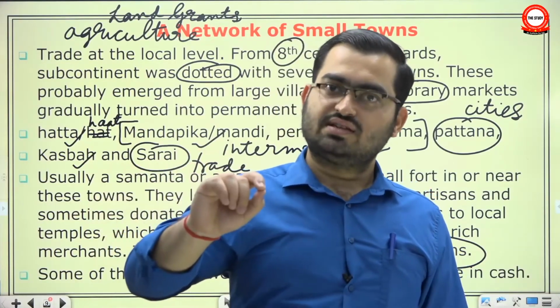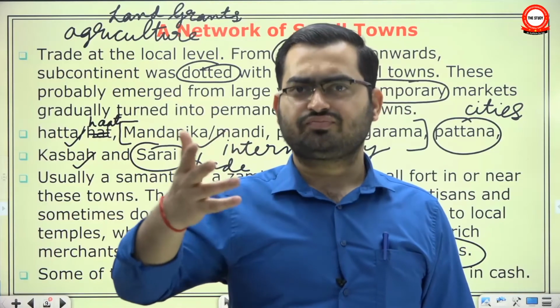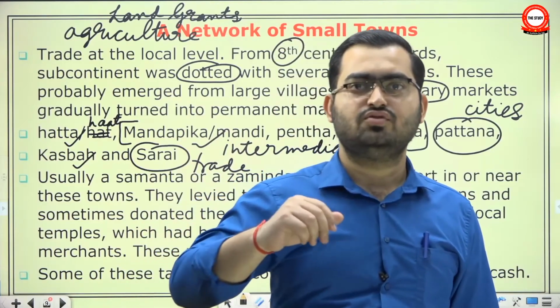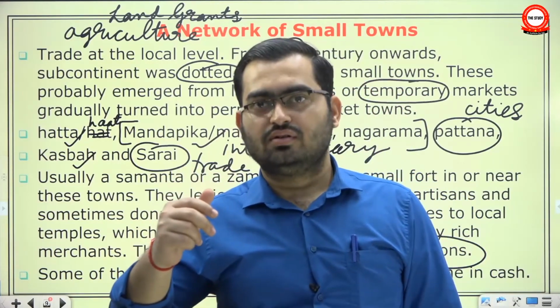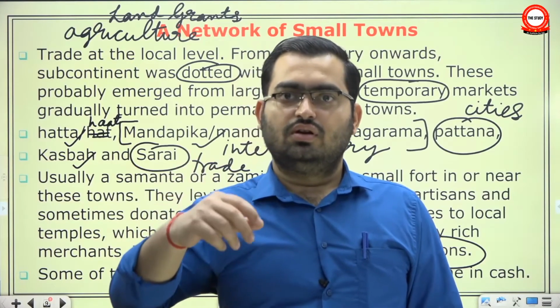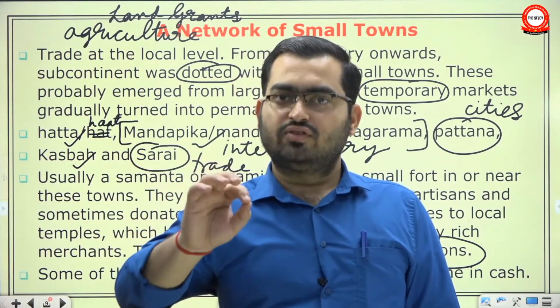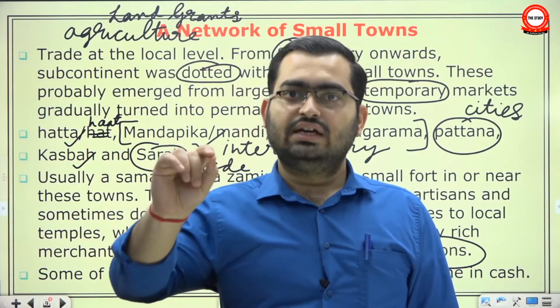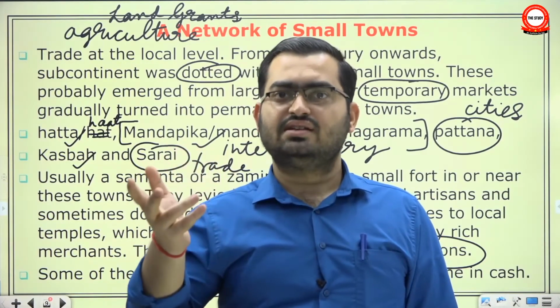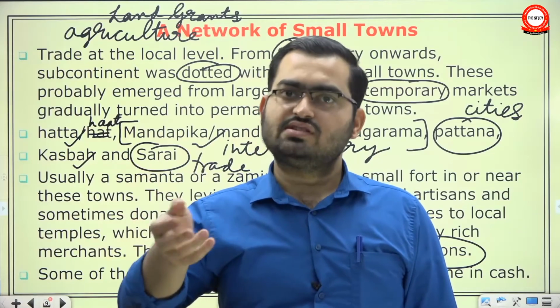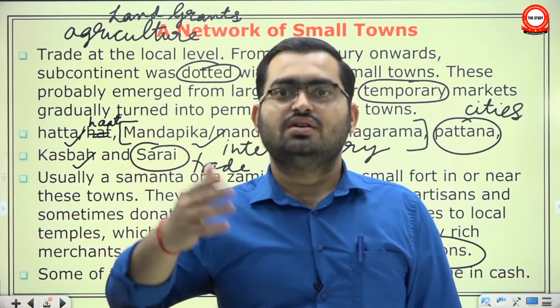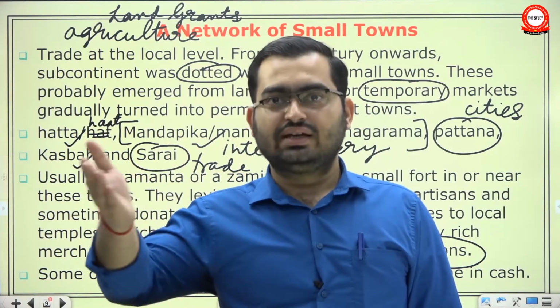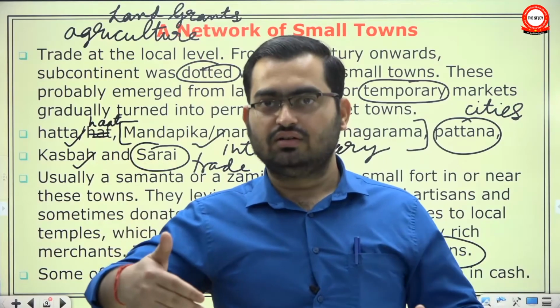Now some of those taxes will be collected in kind. Say a temple has a lot of use of oil, so they would say that from oil millers you can collect tax in kind. But if there is a salt merchant, a temple doesn't have much use of salt, so they will say collect tax in cash. Say a sweet maker, you can collect in kind because you need a lot of it.